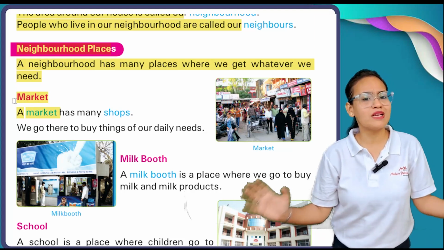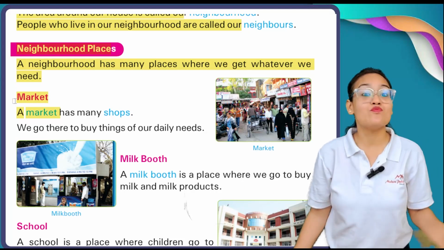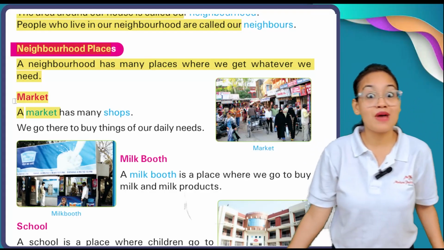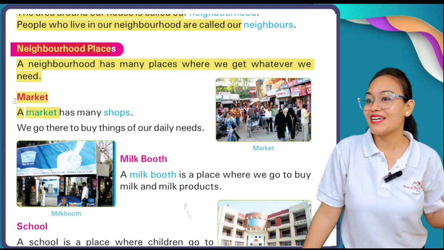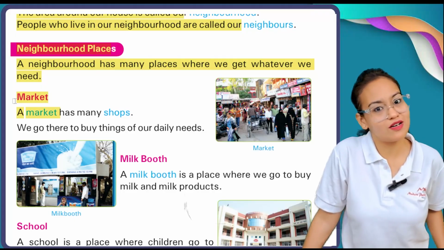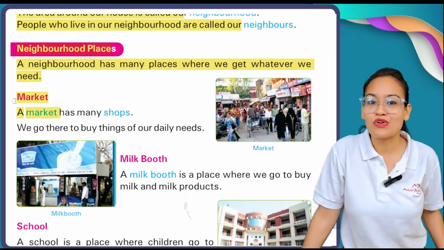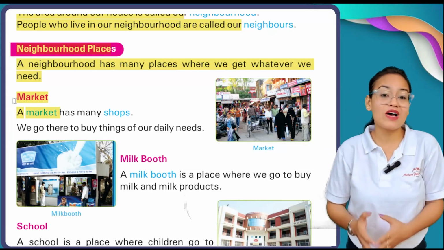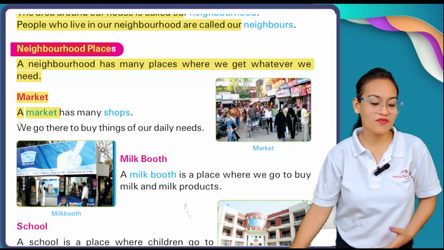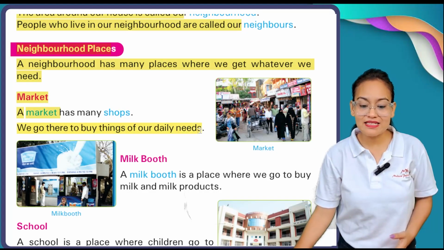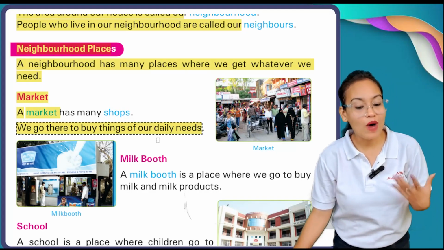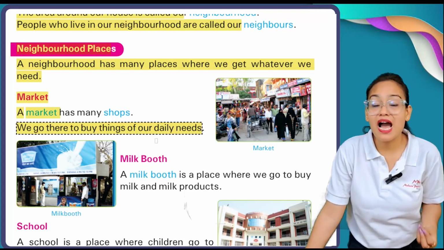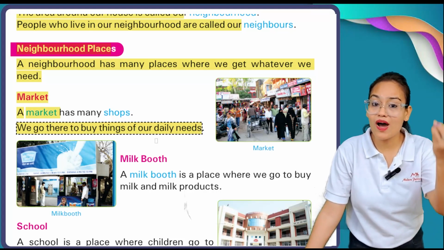Now, what is the meaning of market? A market has many shops. Have you seen markets? My dear students, I hope you all know the neighborhood market area of your own area. The market is a place where you can see many shops. We go there to buy things of our daily needs. And why do we need markets? Because at the market we can buy our daily basic required things.